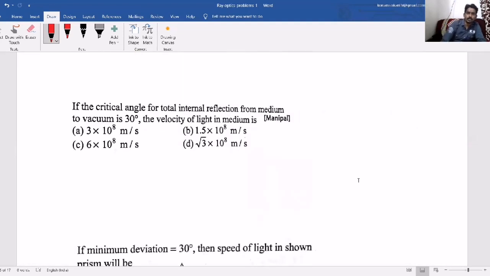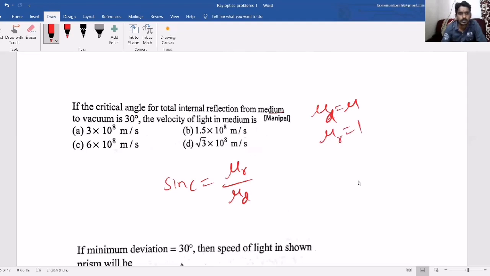Now in a similar way, when you consider one more question, sometimes they will ask a simple question: what is the critical angle for any interface? Critical angle, as I already told you, is mu rarer by mu denser. So when you consider the critical angle for total internal reflection from a medium of mu denser, let's say mu, to vacuum. Vacuum is almost like air, so mu rarer is 1. So the critical angle is 30 degrees.